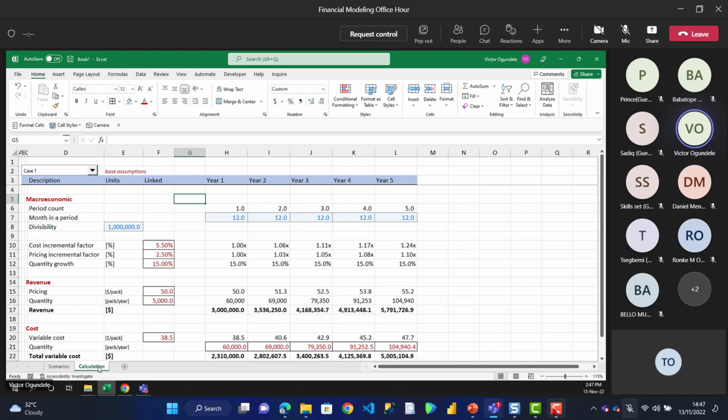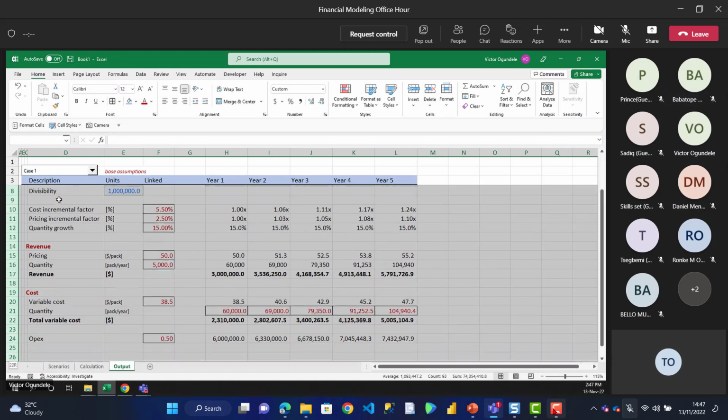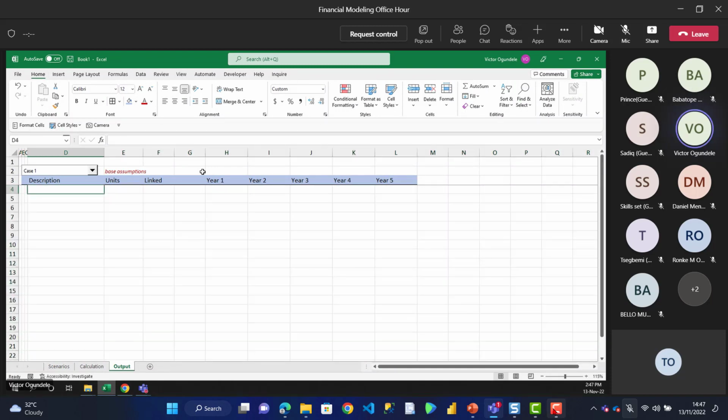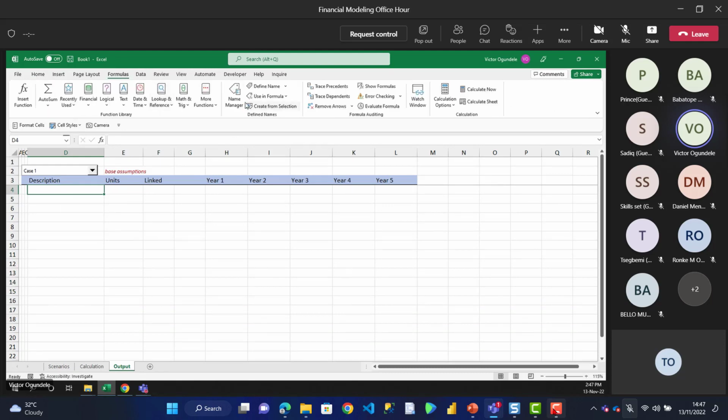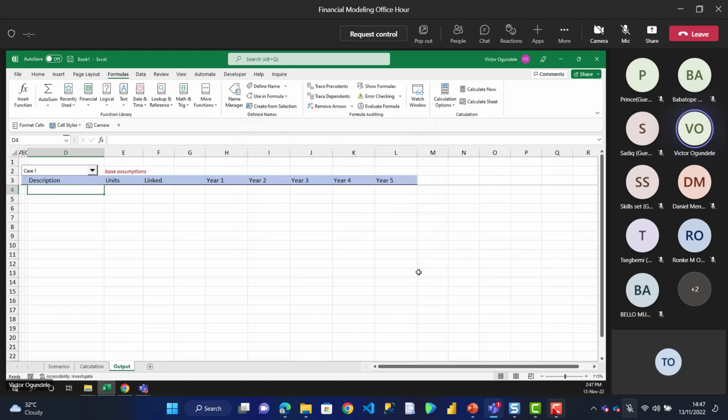So let me work smart. Let me duplicate this worksheet and let me call this our output. And I can delete everything here. For the name range that I created, that millions is also going to duplicate itself here. So you see that we're going to have a 2 million. So let me delete the 1 inside output so that we can have only 1 million name range.